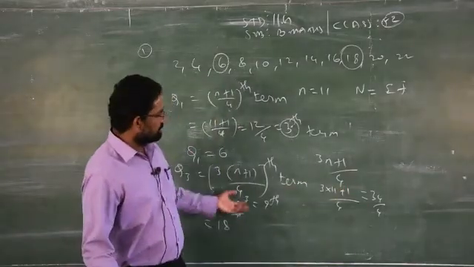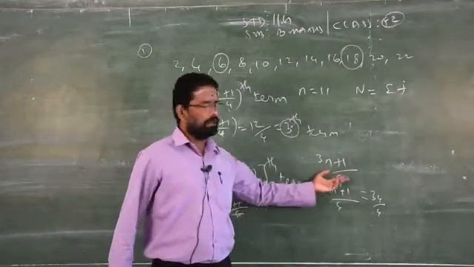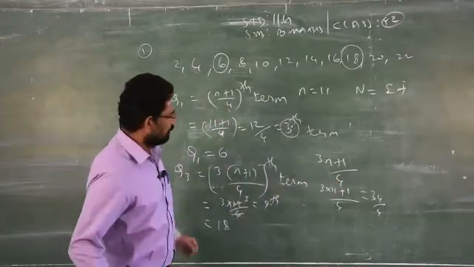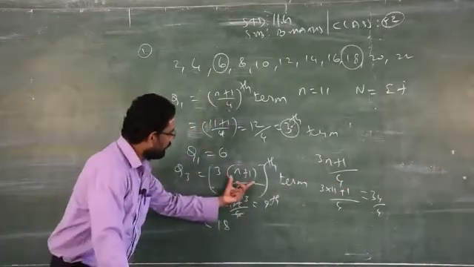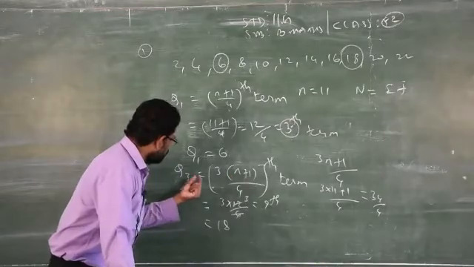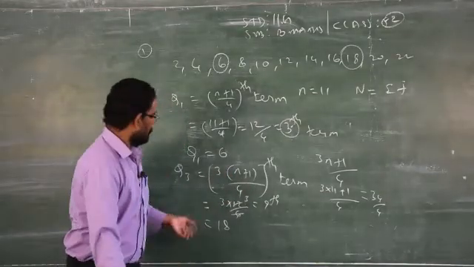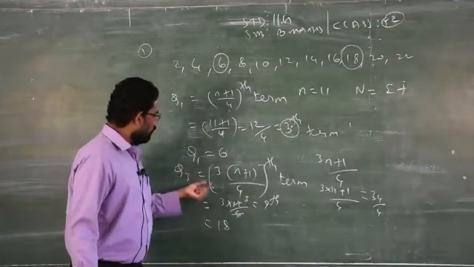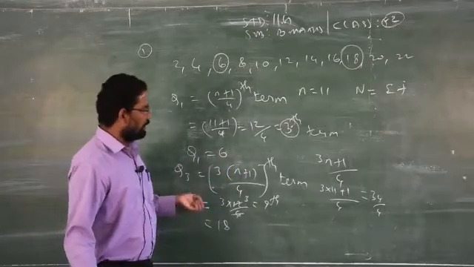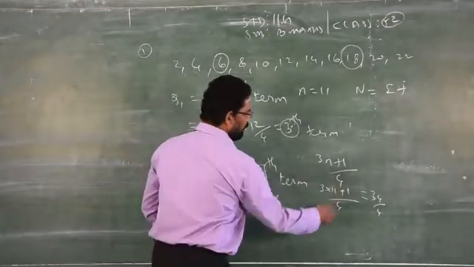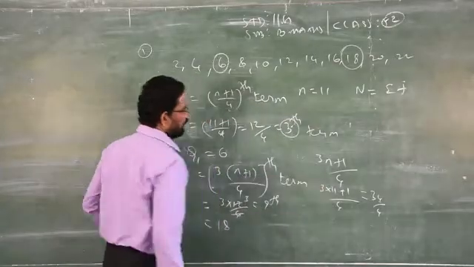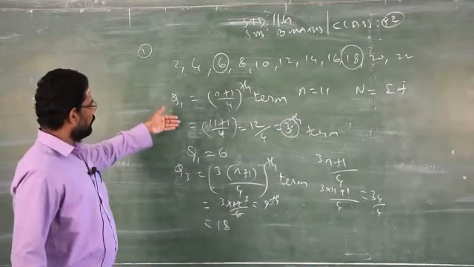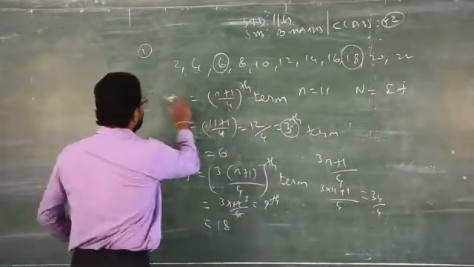Because some of the boys last year converted the formula into this format, they did not get the answer. So please be careful. If you want to find Q3, the 3 should be outside of the brackets. If you want to find Q4, it is 4 into (n plus 1) by 4. So don't write 4n plus 1 by 4 in this format, you will get a wrong answer. Clear? So this is the method to find quartile 1 and quartile 3.